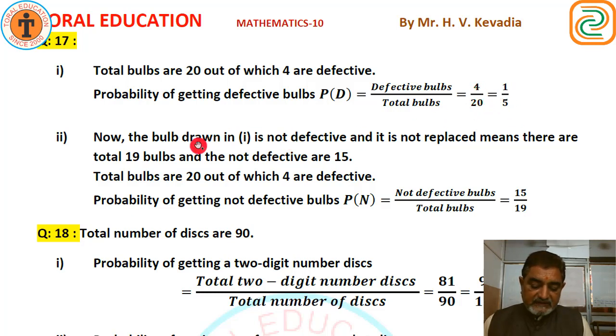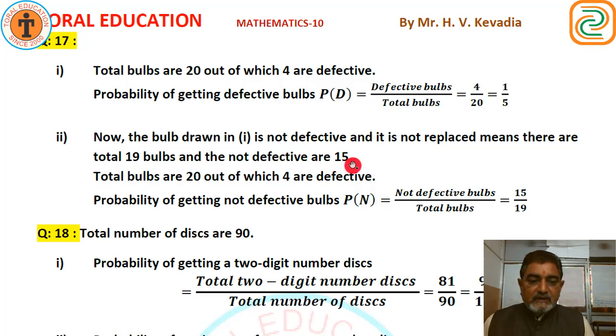And now question number 2. Suppose the bulb drawn in part 1 is not defective and is not replaced. That means it is not put again in the lot, so it is put aside. Not replaced means there are total 19 bulbs now. There were 20 bulbs, one bulb is drawn and put aside.